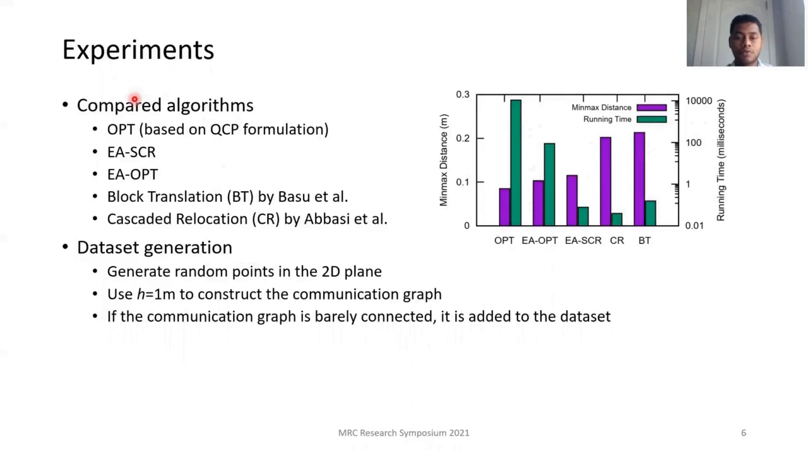We compare our proposed algorithms OPT, EASCR, and EAOPT with two previous works, which we call block translation and cascaded relocation. We modify the existing work so that it fits our objective function. Results show that our proposed algorithms perform better than the existing algorithms in minimizing the min-max distance. Also, the EASCR algorithm provides a nice trade-off between minimizing the running time and the min-max distance.